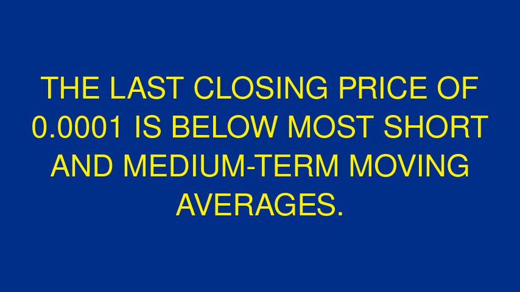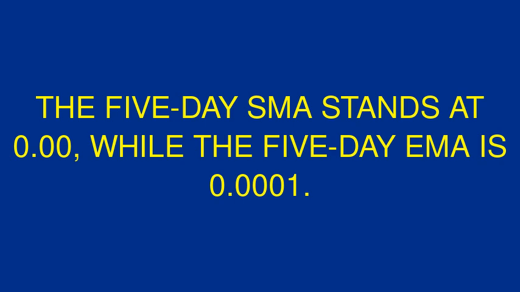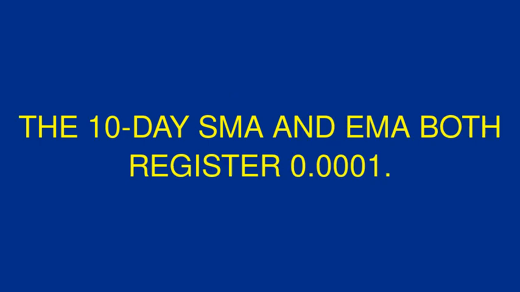Moving averages. The last closing price of 0.0001 is below most short and medium-term moving averages. The 5-day SMA stands at 0.0, while the 5-day EMA is 0.0001. The 10-day SMA and EMA both register 0.0001.